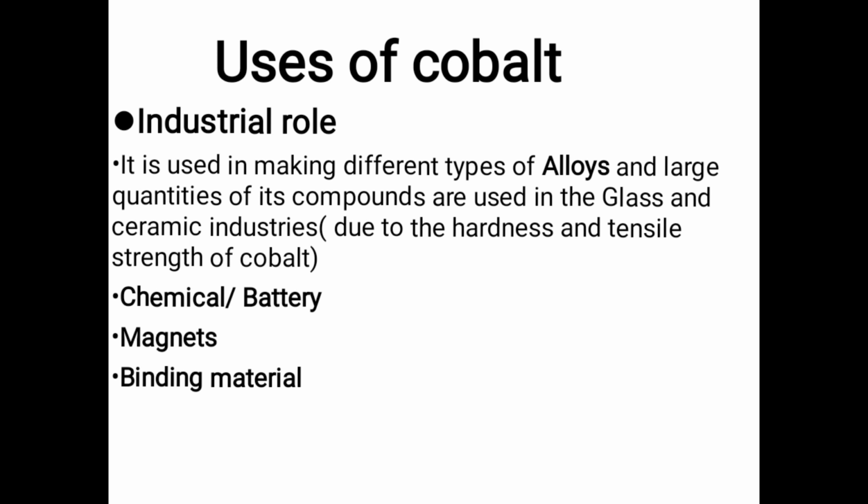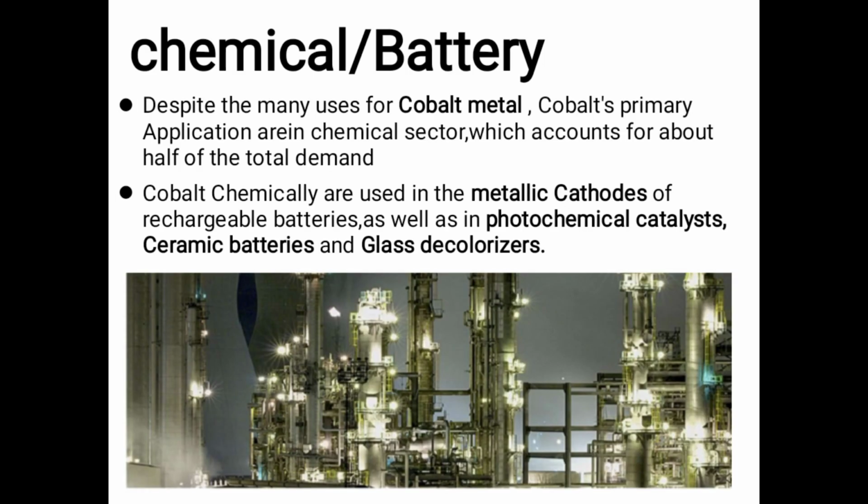First one, chemical or battery; second, magnets; and the third one, binding materials. Now we discuss them one by one. Firstly, we discuss chemical or battery. Despite the many uses of cobalt metal, cobalt's primary applications are in the chemical sector, which accounts for about half of the total demand. Cobalt chemicals are used in the metallic cathodes of rechargeable batteries as well as in photochemical catalysts, ceramic batteries and glass decolorizers.